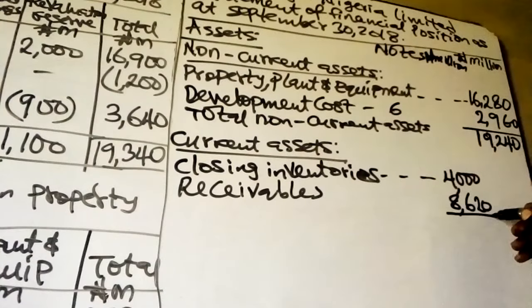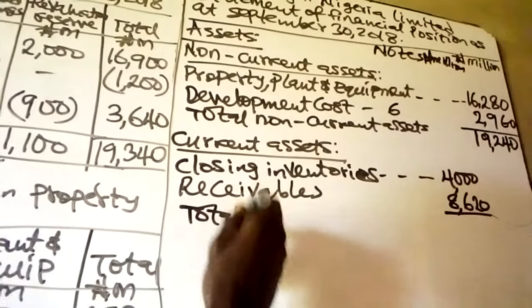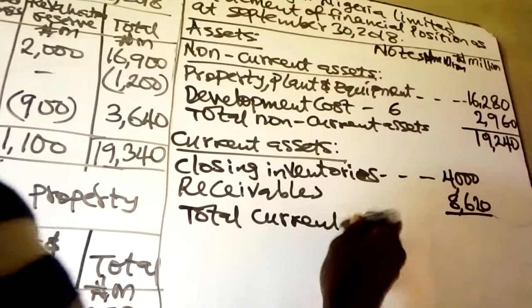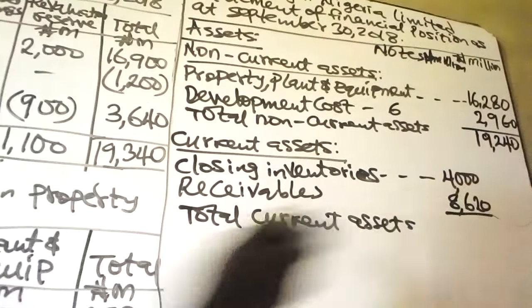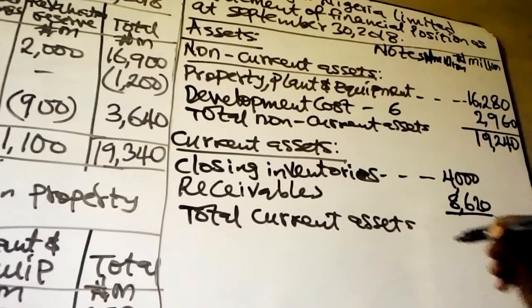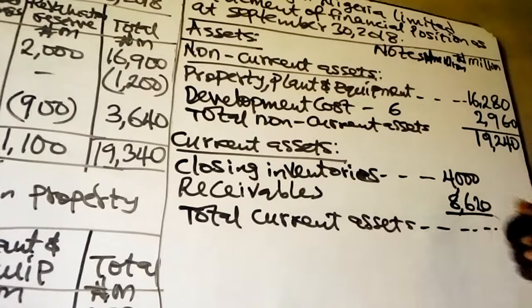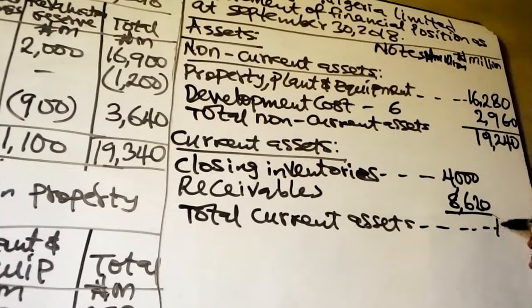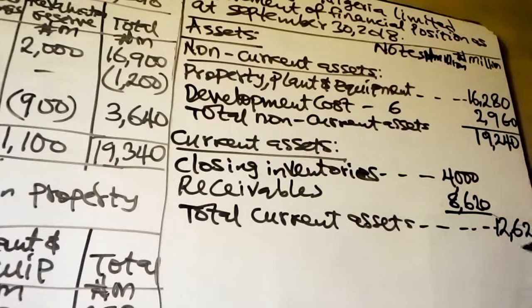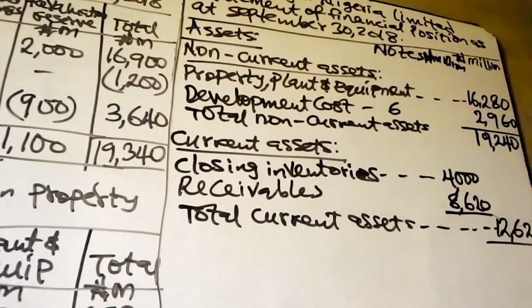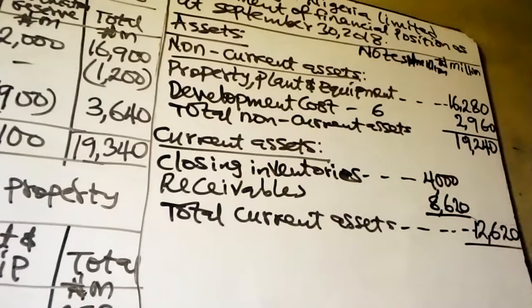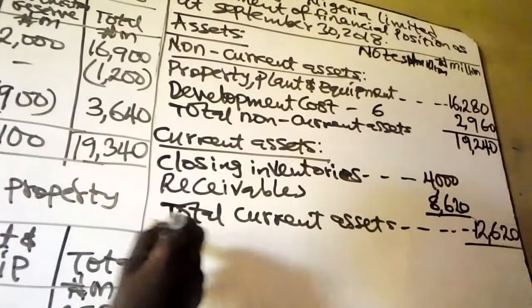So when you add that, you have the total current assets. That amounted to 4,000 plus 8,620, which is 12,620. If you add 12,620 to the non-current assets we have, which is 19,240, then you have the total assets.